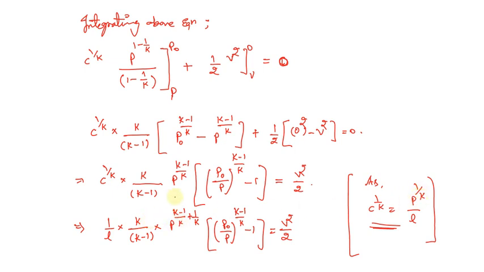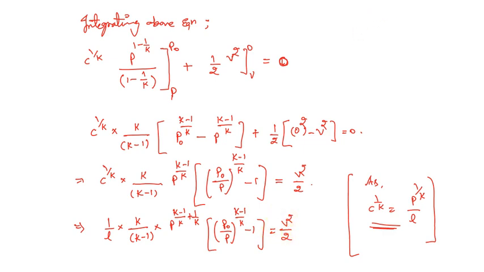We have one more term whose base is still p, so the bases are the same and the powers will be added up. That means k minus 1 divided by k plus 1 by k, in the bracket p naught divided by p to the power k minus 1 divided by k, minus 1, equals V squared by 2.